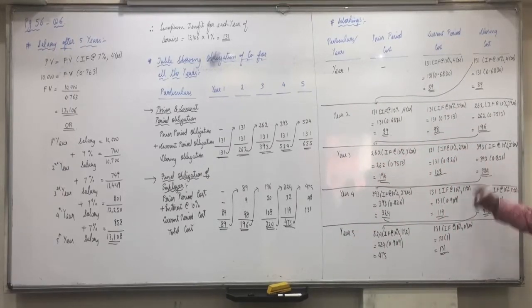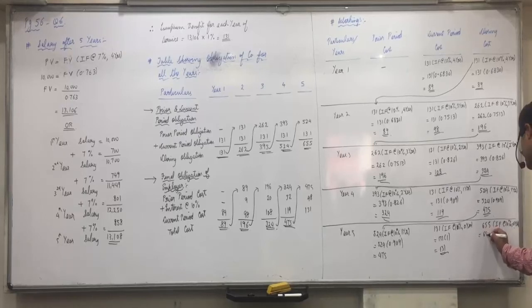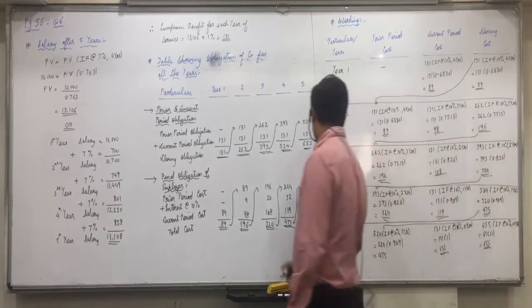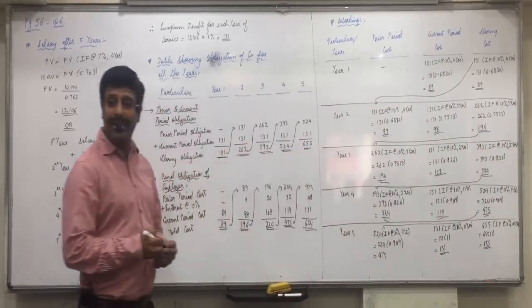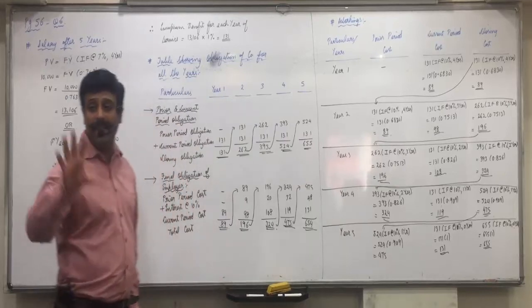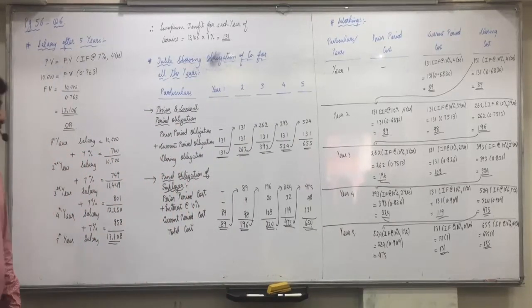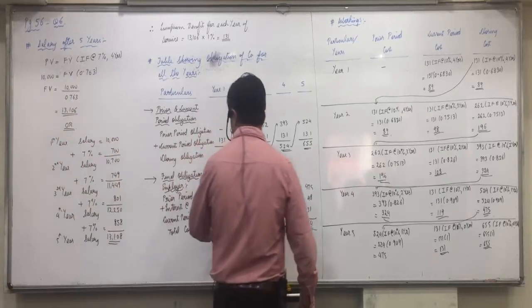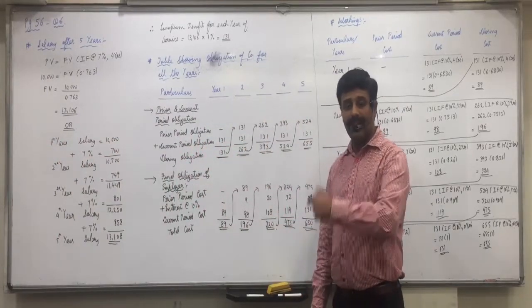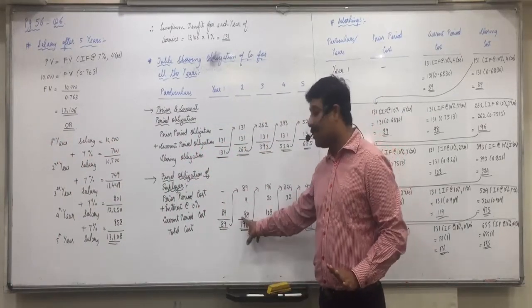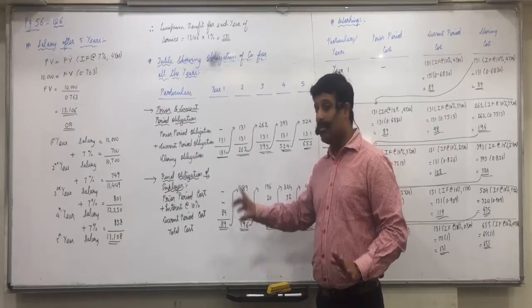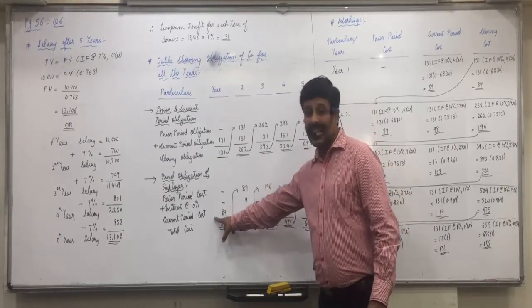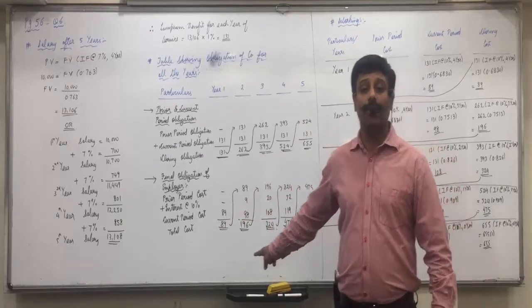And what would be the closing obligation? So this also 655 into interest factor at the rate of 10% and 0 years. So 655 into 1, it is going to remain 655. Here it comes to 655. So did you understand? This is how the obligation for the company will build up. Means what the company has to do? In the first year they have to keep aside 89 rupees and invest it at 10%. In the second year they have to keep aside 98. Listen carefully. The last second amounts they are going to debit to P&L account.